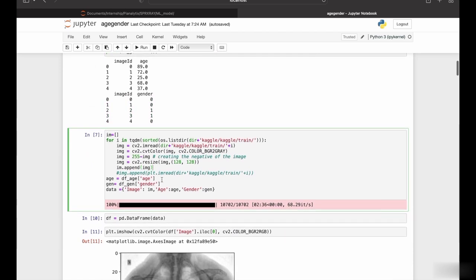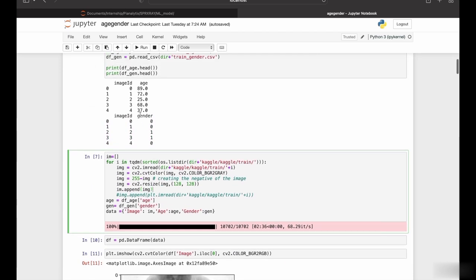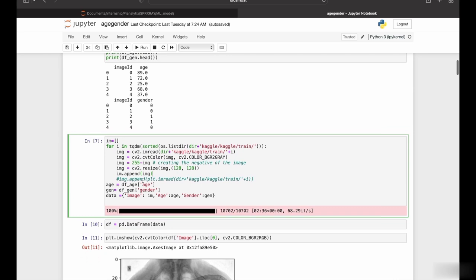So now let us read the images using these CSV files and store them in our own data frame. To do that, we are first going to create an empty list. We are going to iterate through the directory, which is the train directory as you can see here, and read the images one by one. We're using CV2 to read the image. Then we are changing the colors of the image from RGB to grayscale. And then we are creating the negative of the image by subtracting it from 255.